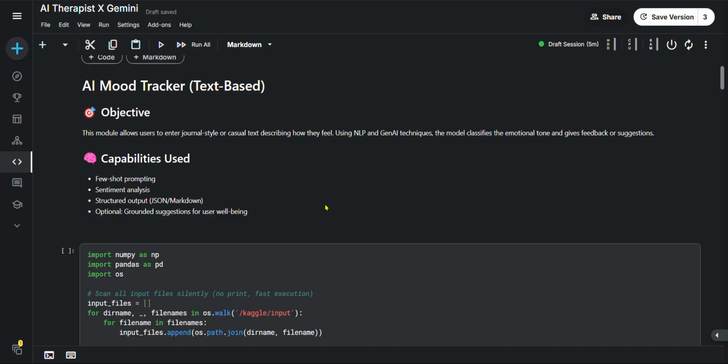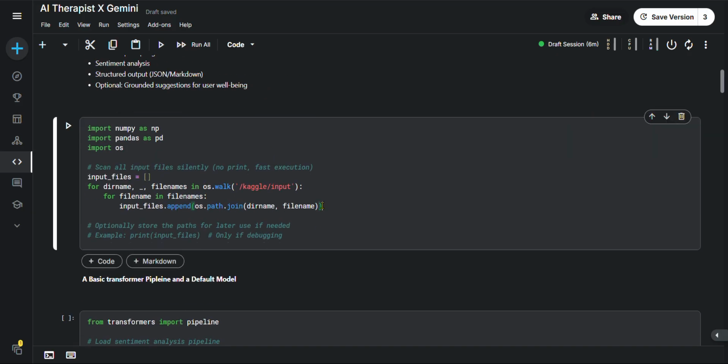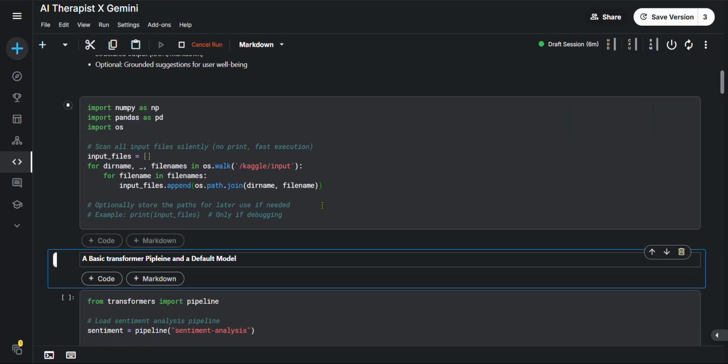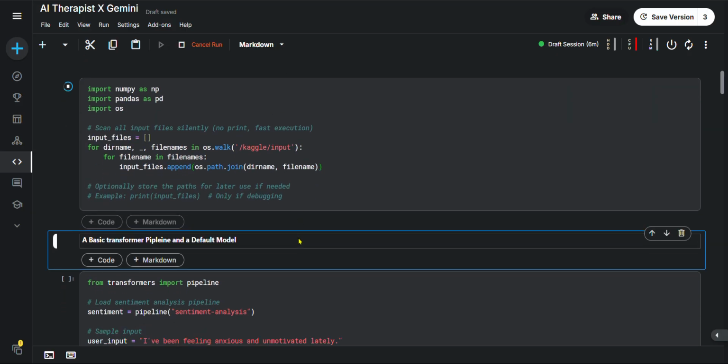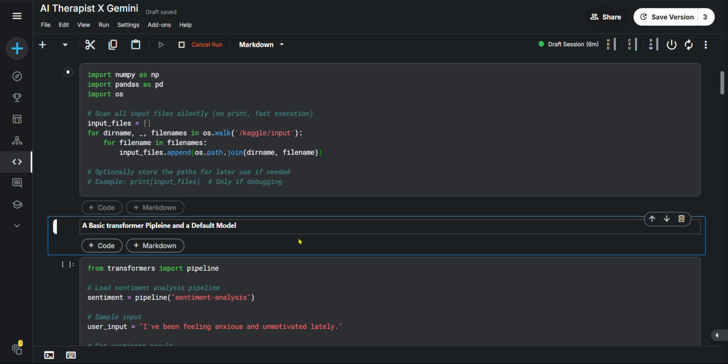Coming to the first component, we have the AI mood tracker, text based. The objective is casual text describing how they feel. For how this AI mood tracker is used, we give an input, and the Gemini model will give the output. So first I will start the session.